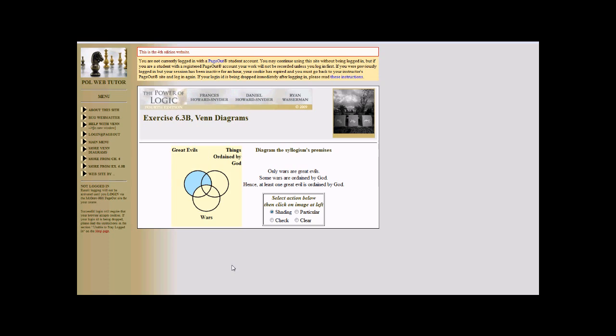Now the second premise is that some wars are ordained by God. Since it's a some premise, that means we need to put an X somewhere. In particular, we need to put an X where things ordained by God overlaps with wars.